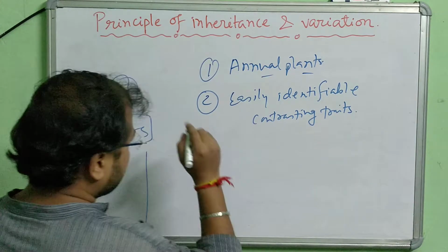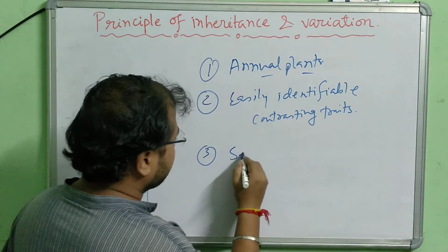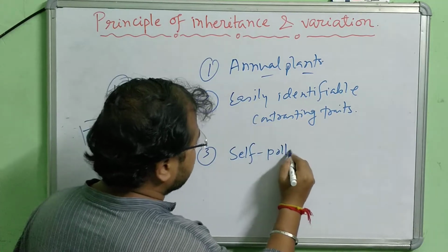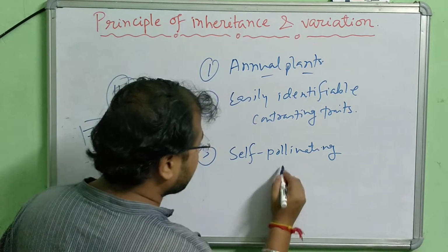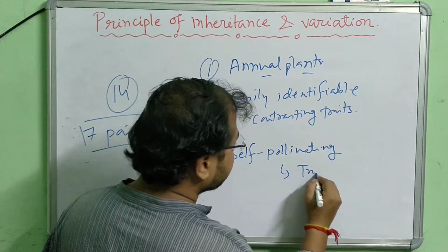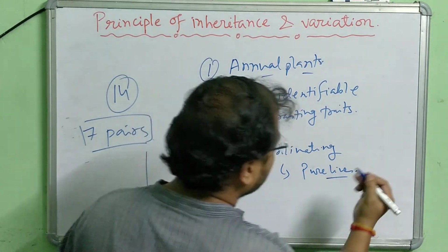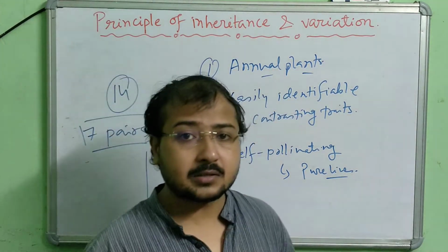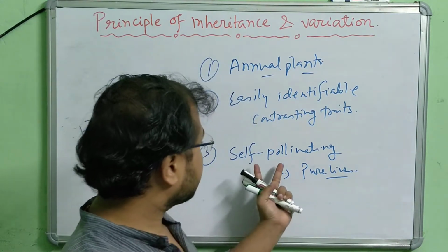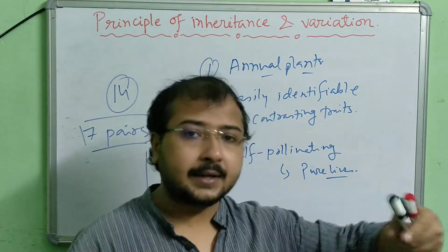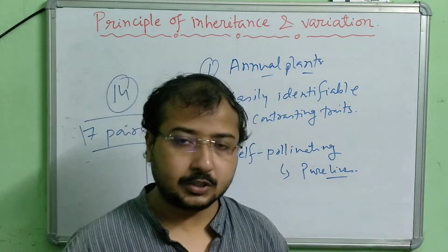Number 3, the pea plants are, as we know, self-pollinating for many generations, which ultimately gave pure lines with stable traits, because of self-pollination for many generations. So this is one advantage of the pea plant.